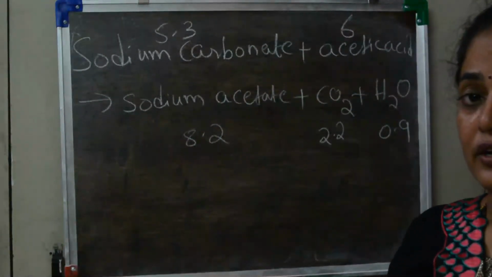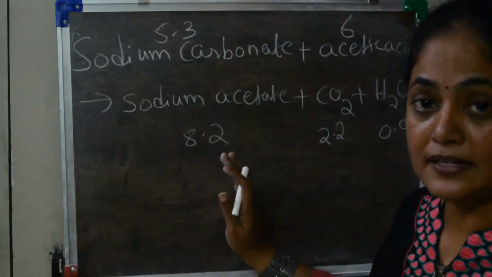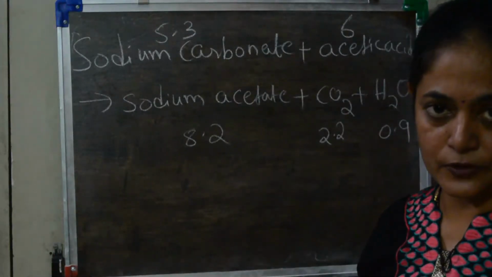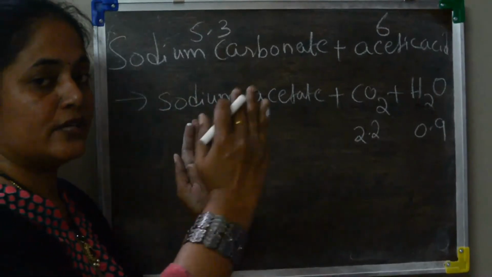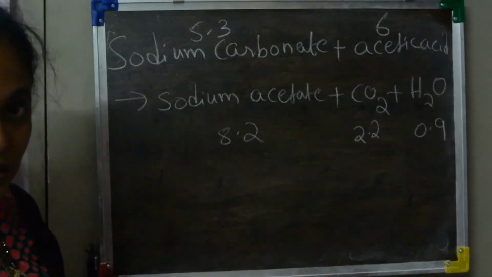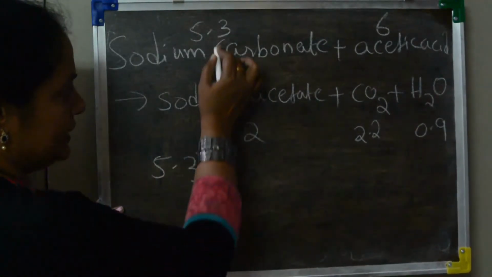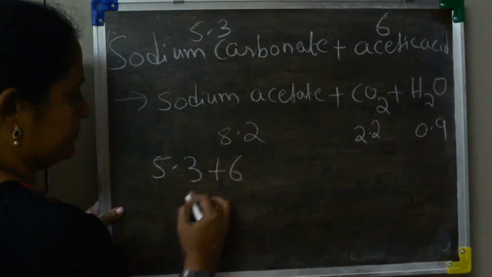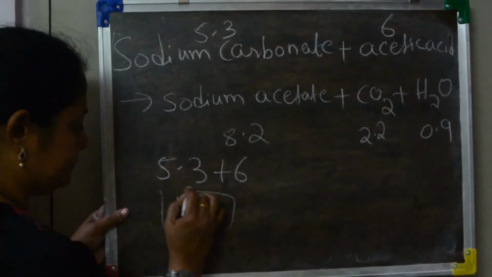Now they are asking whether this law of conservation of mass is followed in this reaction or not. So we have to calculate the total mass of reactants, and then separately the total mass of products, and see whether both are equal or not. Reactants mass: 5.3 plus 6 grams. How much is it? 5.3 plus 6 is 11.3.